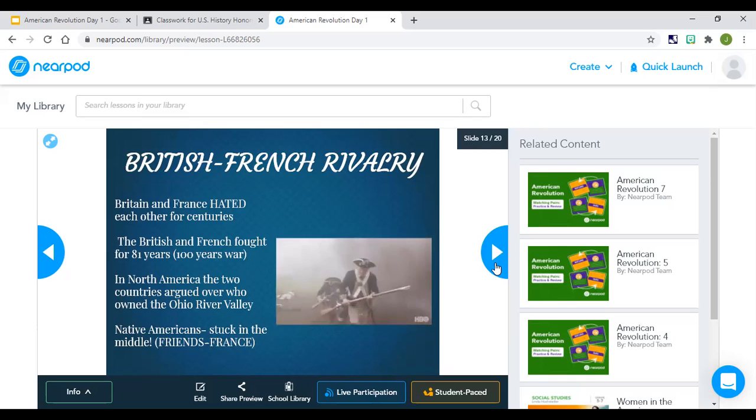Now, the people that are stuck in between this rivalry, the ones that are stuck in the middle, friends with both, allied with both, would be the Native Americans. Now, most of the Native Americans, though, are going to stick with the French. Remember what I told you. The French practiced friendly behavior with the natives because they needed them to trade for fur. So they're going to have a good relationship with the natives. So the French are going to stick with the natives and the natives will stick with the French. And we'll talk about why the Native Americans choose not to side with the British for the most part.